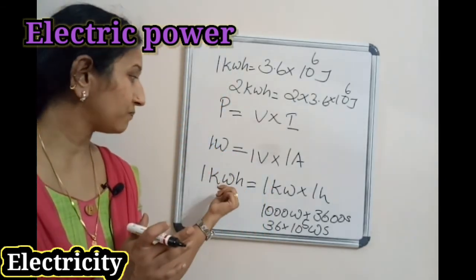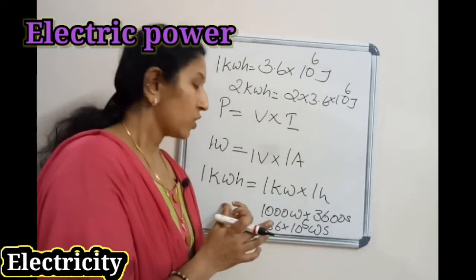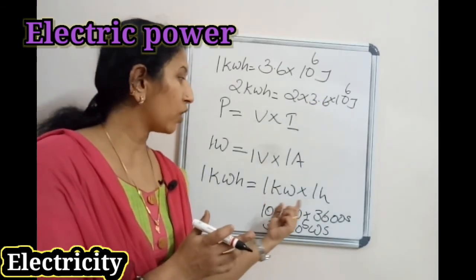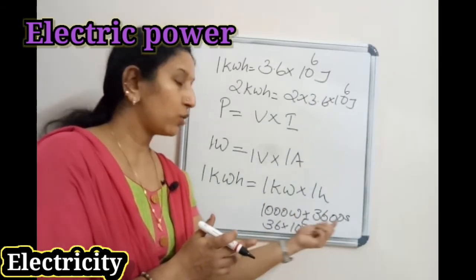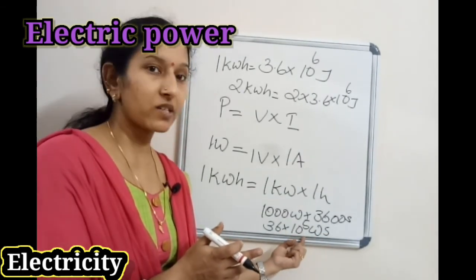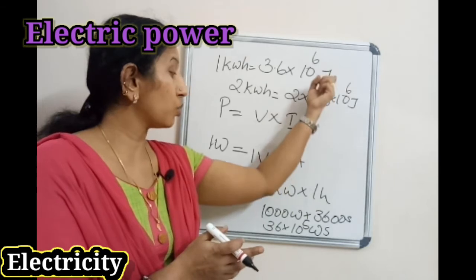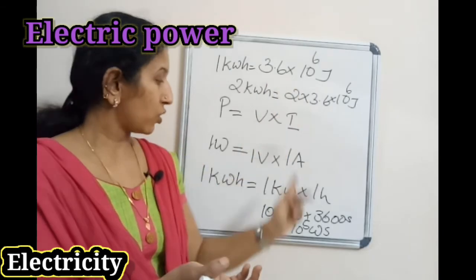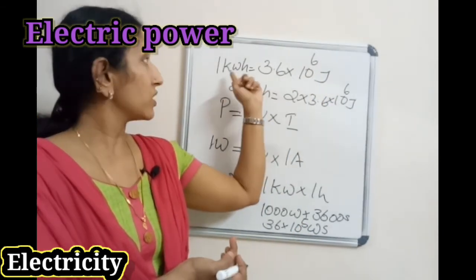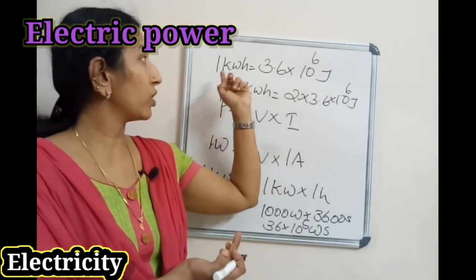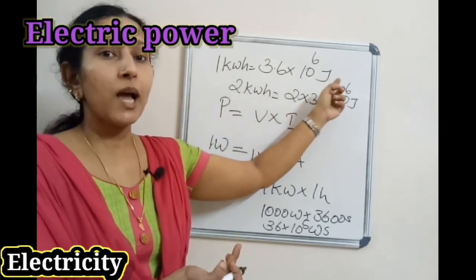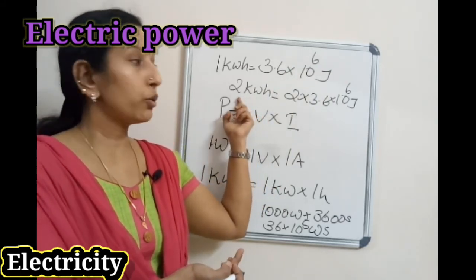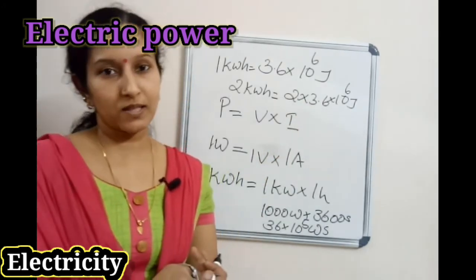So kilowatt hour is the commercial unit of power. How do we make a relationship between kilowatt hour and joule? 1 kilowatt hour is 1000 watt into 3600, which is 36 into 10 raised to 5. The watt second is joule. Then 36 becomes 3.6, so 10 raised to 5 becomes 10 raised to 6. This will help you in problems like converting kilowatt hour into joule: multiply that number with 3.6 into 10 raised to 6 joules, for example 2 kilowatt hour.